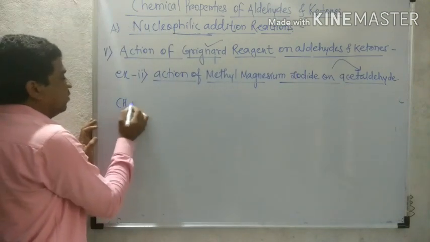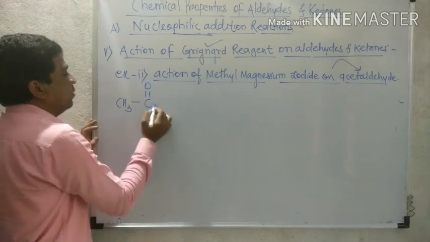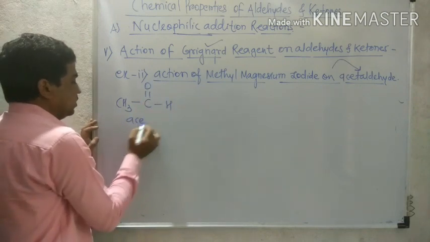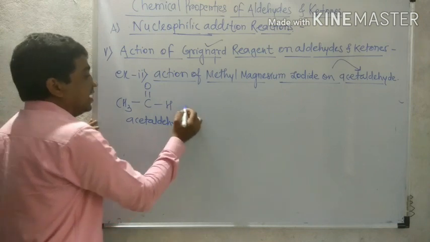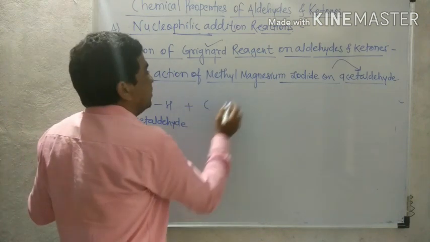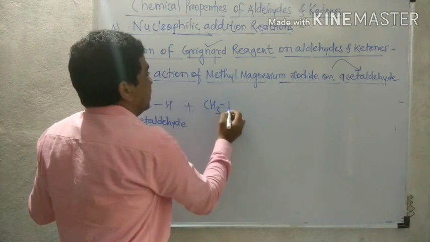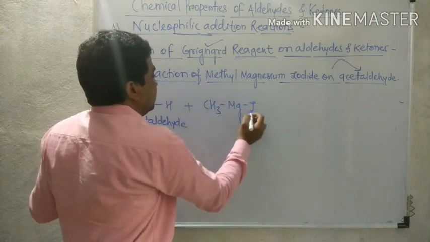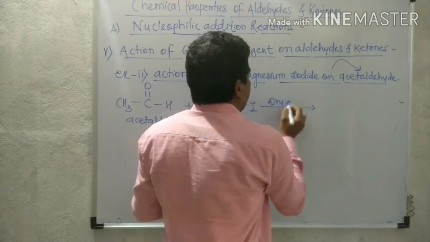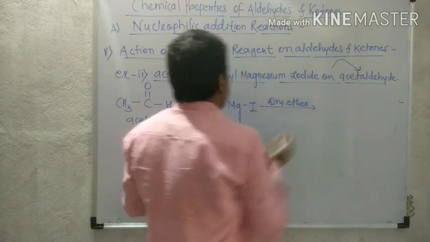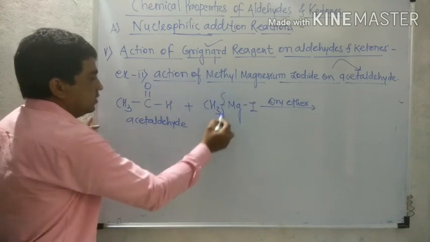So acetaldehyde, having formula CH3C double bond O H, that is ethanal in IUPAC, reacted with CH3MgI, again methyl magnesium iodide, in the presence of the solvent dry ether. Which adduct is obtained?